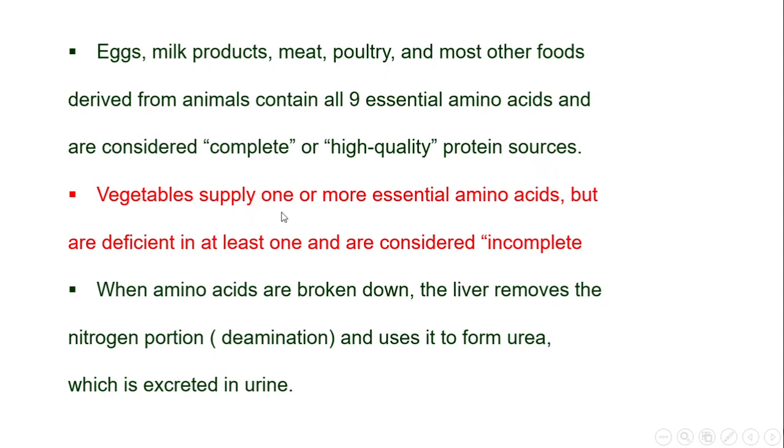Vegetables supply one or more essential amino acids but are deficient in at least one and are considered incomplete. When amino acids are broken down, the liver removes the nitrogen portions, called deamination, and uses it to form urea, which is secreted in the urine.